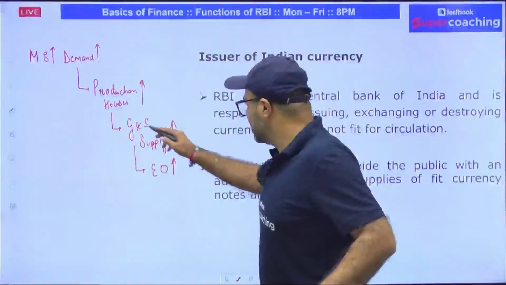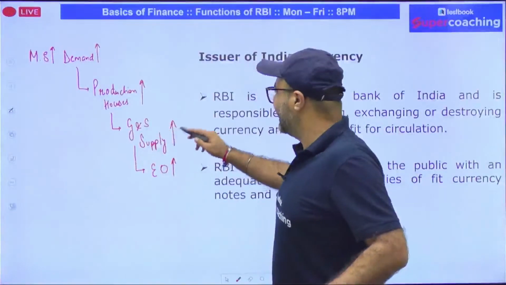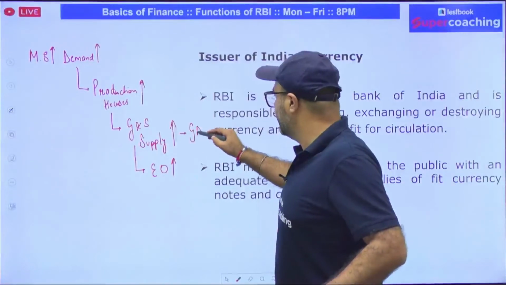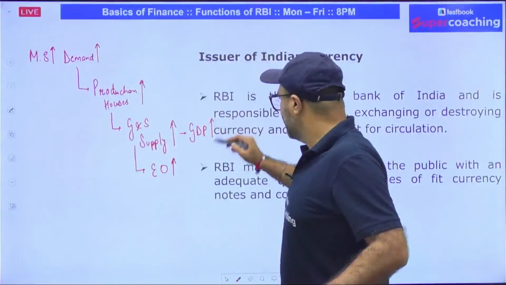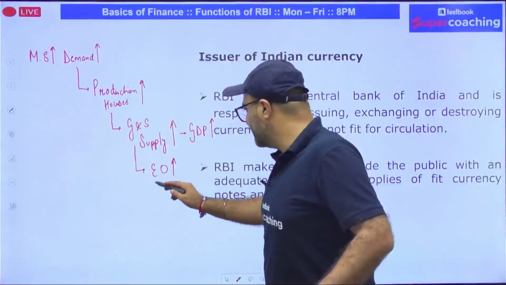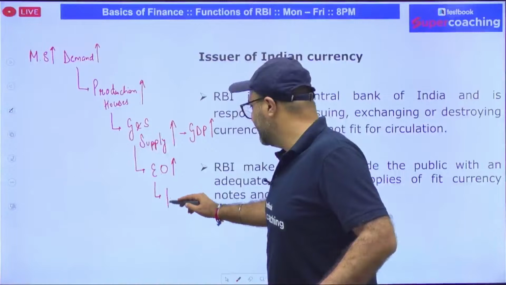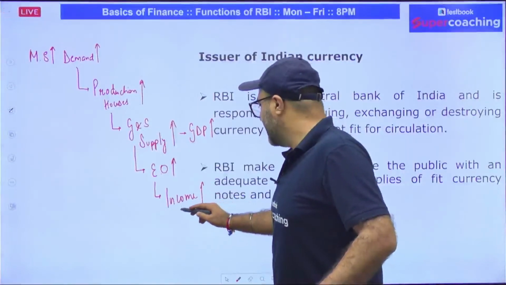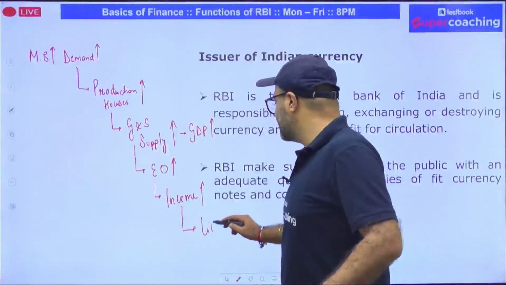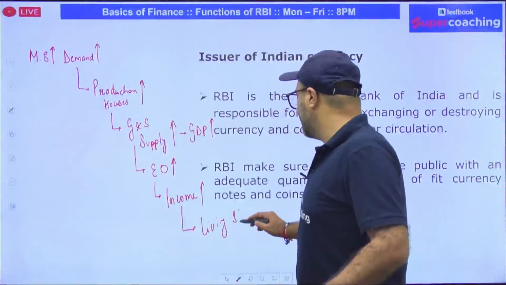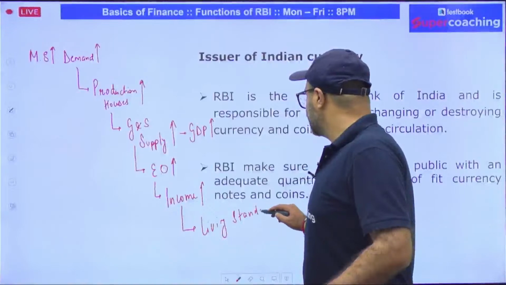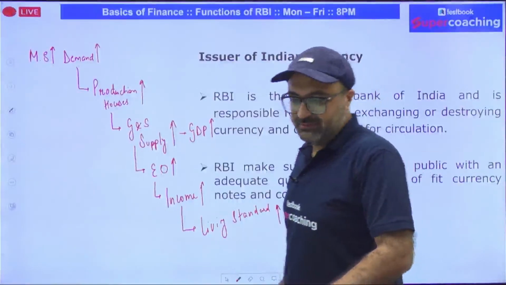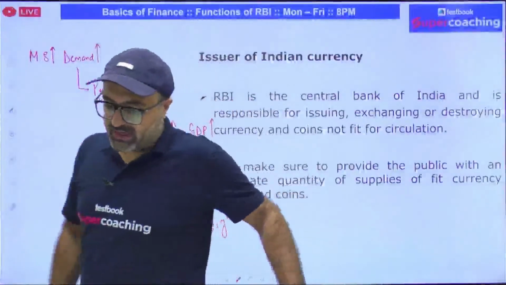As well as if goods and services are increasing, then it's quite obvious GDP of the country will increase. And if employment opportunities are increasing, that will result in increase in per capita income of the country, as well as it will result in increase in living standards of the public. Say yes or no. Story समझ आई? How many of you are clear with the story?